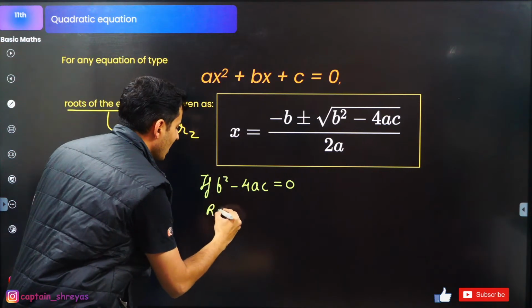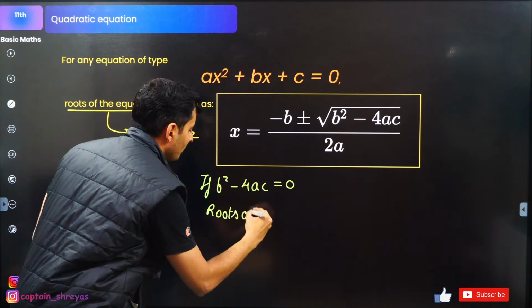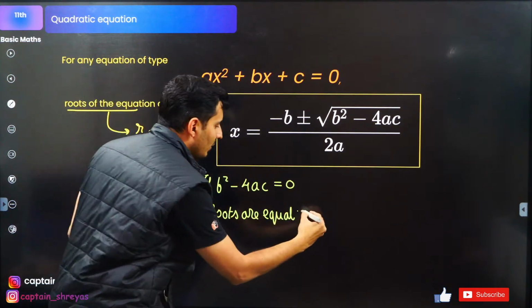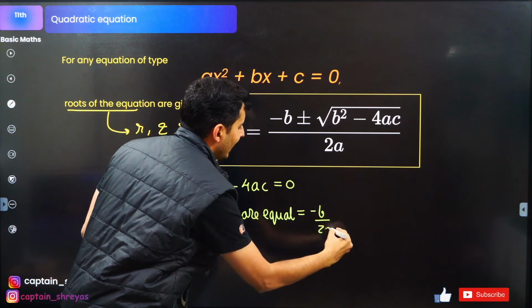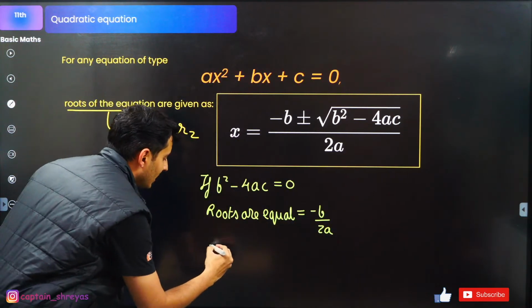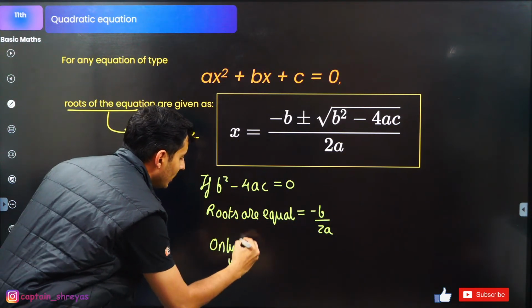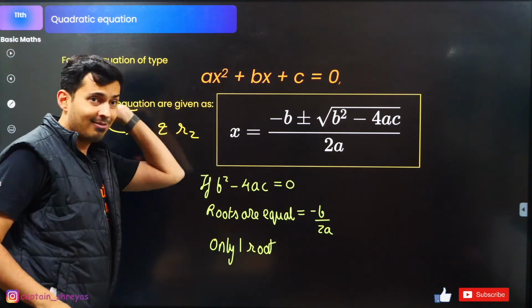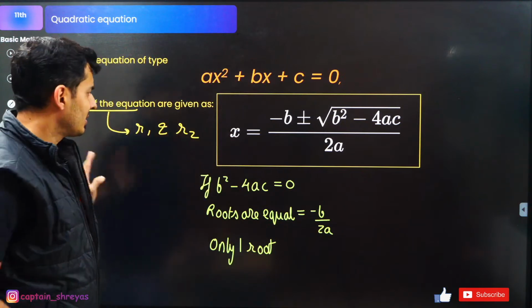So roots are equal, and that will be just minus b by 2a. It's as good as saying there is only one root, only one solution, only one value which satisfies this.